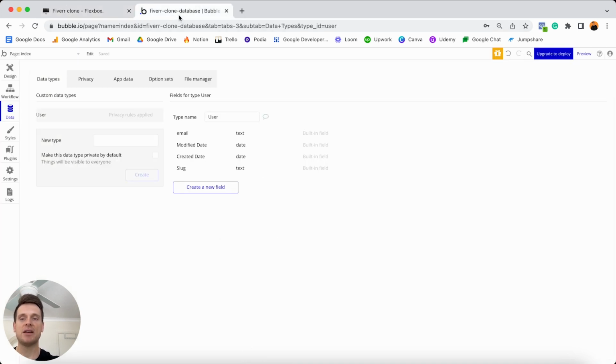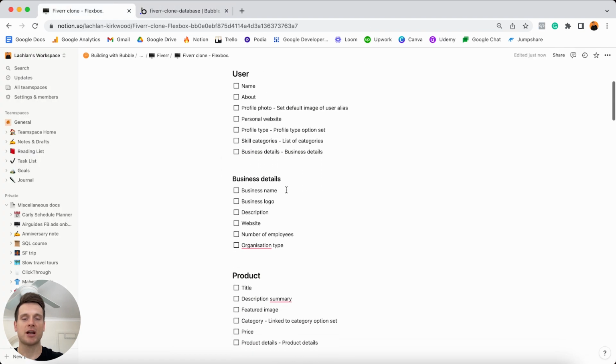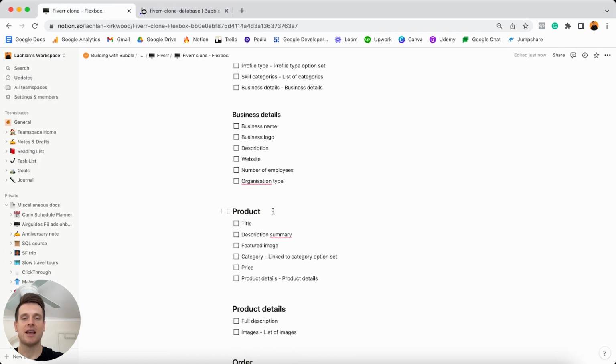So we're going to jump into Bubble here, and I'm going to type in the words business details. And then from here, we'll jump back into our Notion checklist. We'll scroll on down, and the next data type we'll need to add in is the product. So as I mentioned, whenever a freelancer wants to list their services, I'm going to refer to that as a product. Fiverr kind of creates this notion that it's a productized service. So that's just the name I'm going to give that today.